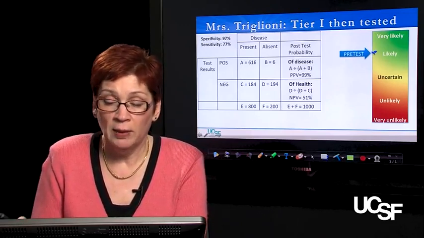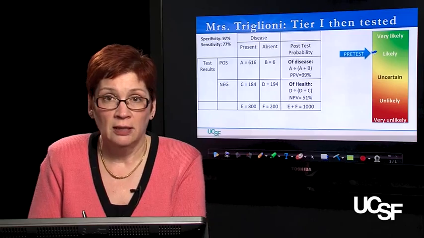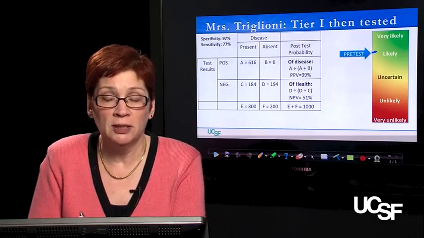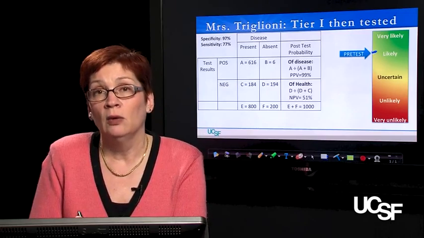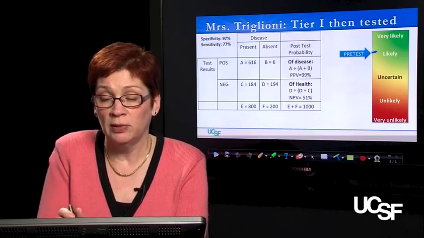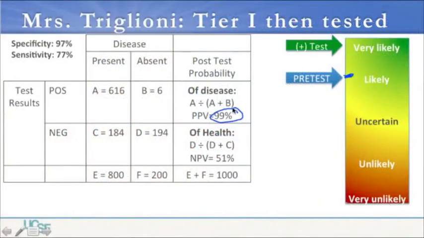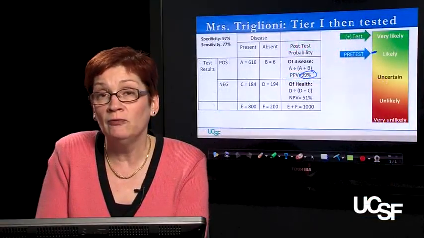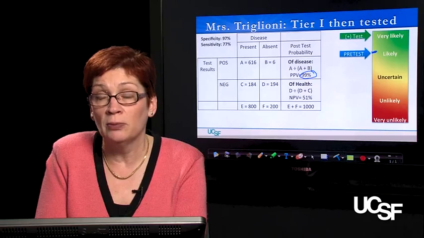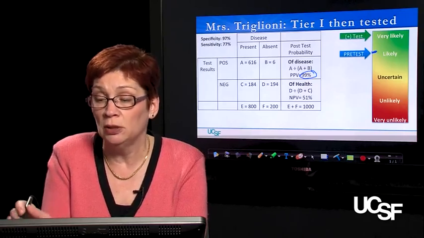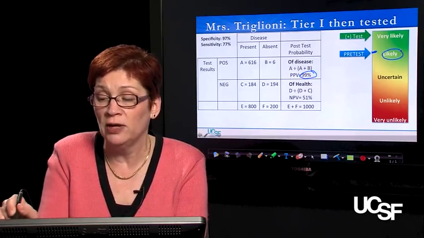And if our test turned back positive, then how would that affect our post-test probability? Well, we'd say we want to know what's the post-test probability or positive predictive value of the test. It has gone up from 80% to 99%. So this turned out to be a helpful test in moving our pretest probability up from likely to very likely.